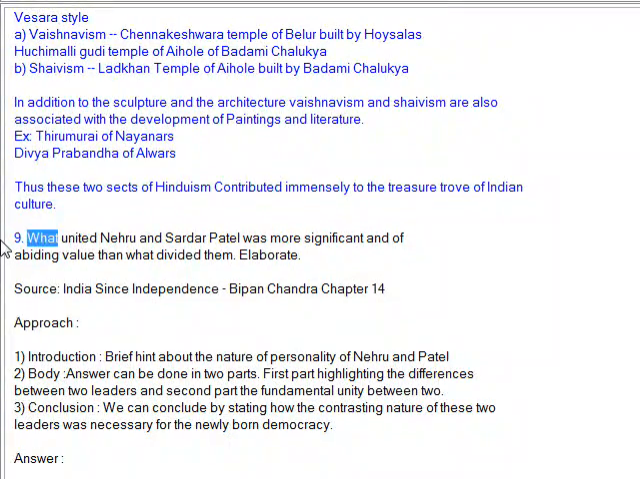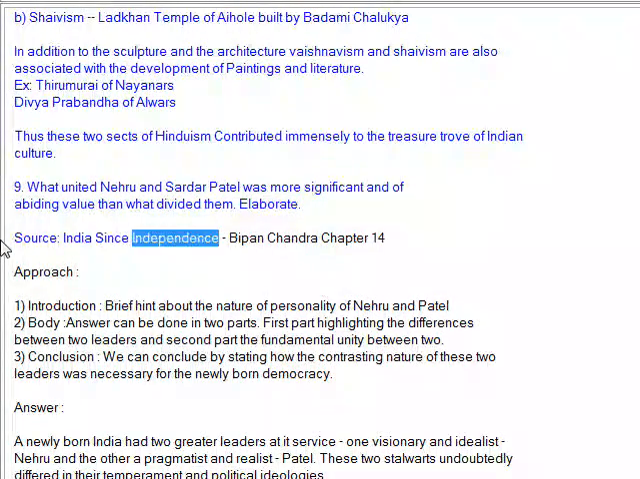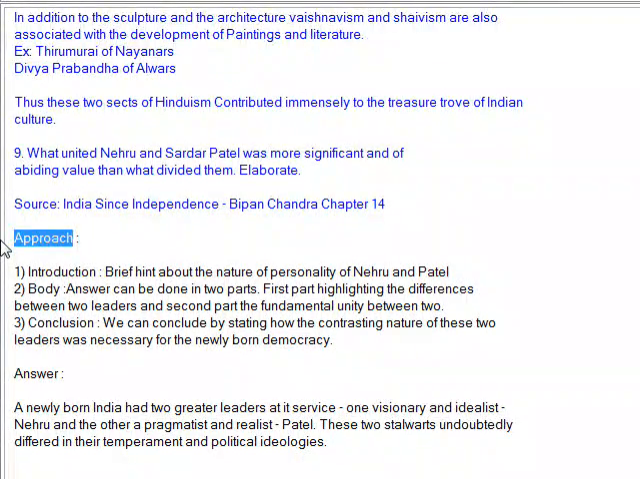9. What united Nehru and Sardar Patel was more significant and of abiding value than what divided them. Elaborate. Source: India Since Independence, Bipan Chandra, Chapter 14.